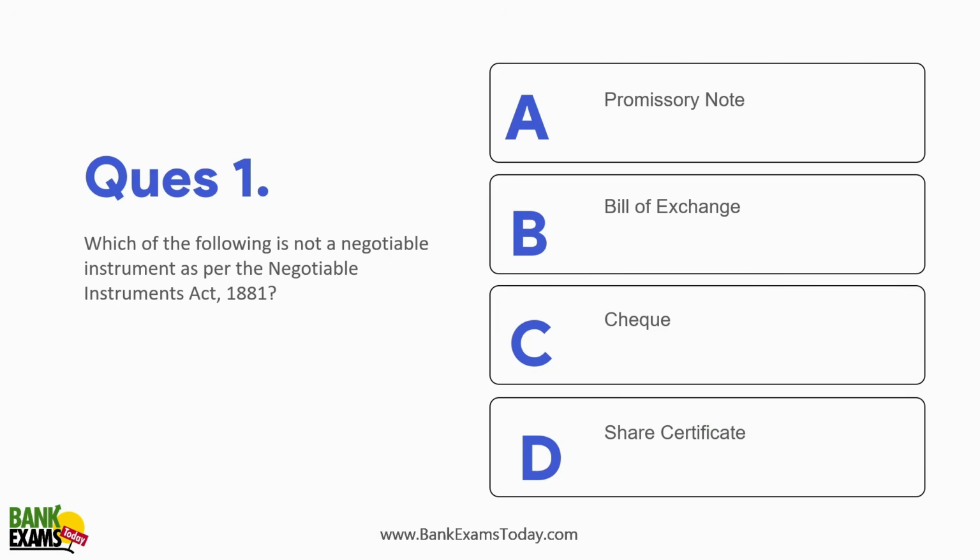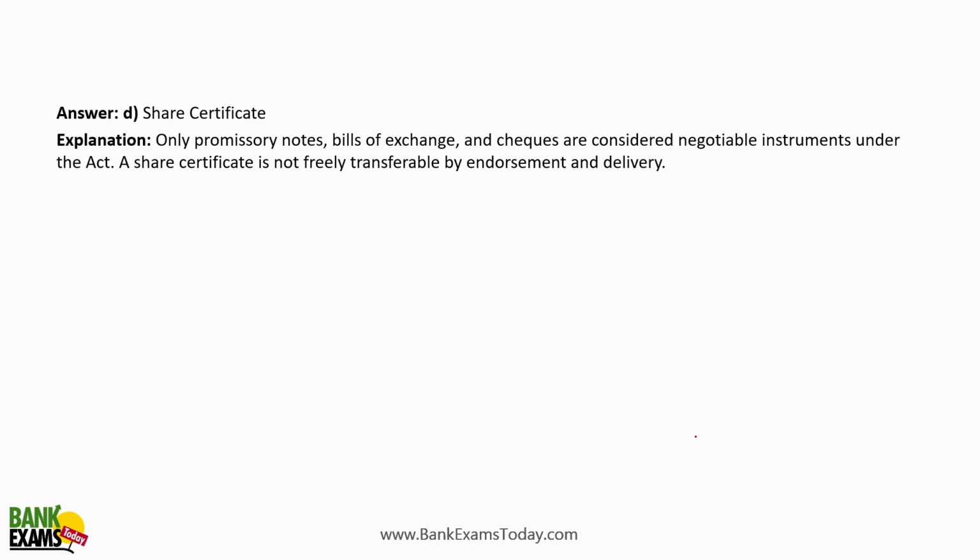Which of the following is not a negotiable instrument as per the Negotiable Instruments Act 1881? Promissory note, bills of exchange, a check, or a share certificate. A share certificate is not a negotiable instrument, right? According to the Negotiable Instruments Act, there are only three kinds of negotiable instruments: promissory notes, bills of exchange, and a check. These three are considered negotiable instruments. A share certificate is not freely transferable by endorsement and delivery, right?